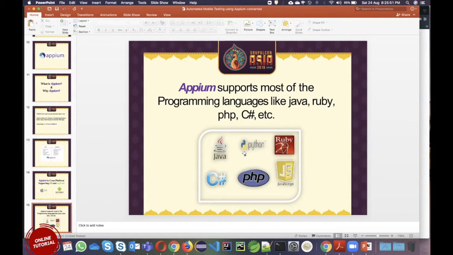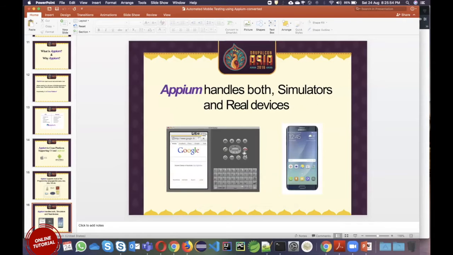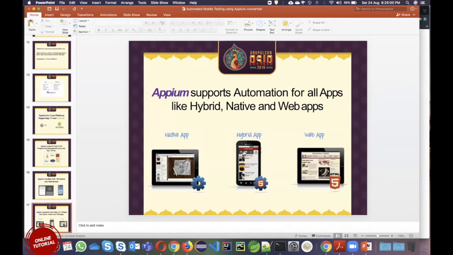Okay. So how does Appium work? And this is some example for your native, hybrid, and web app. If you see here, if I'm opening financial.com, then it is a web application. If I'm launching Times of India and clicking some link, it launches a browser, so it's a hybrid app. And native apps are these phone icons, or some settings or contacts, those are native apps, because those applications are only for that particular platform.